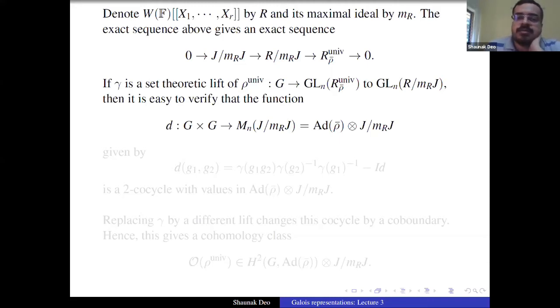To make this precise, we take a set theoretic lift gamma of rho univ, the universal deformation, to GL_N of R modulo m_R J. It's just a set theoretic lift.